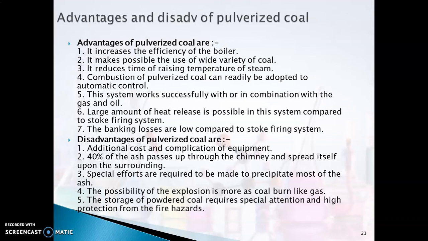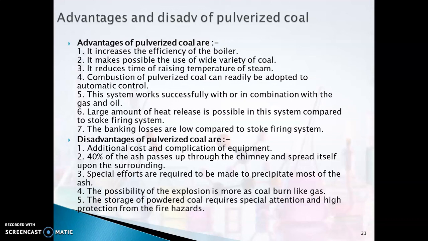Disadvantages: as you saw, because of the fine size, it can spread in the environment, which is the biggest concern. And as I told you, the equipment itself will cost a lot, so we can't set it up for a normal case, only for a thermal power station. For such areas, they use this pulverized coal. And 40% of the ash passes up through the chimney and spreads in the surroundings. So you can understand the environmental hazard it can cause.